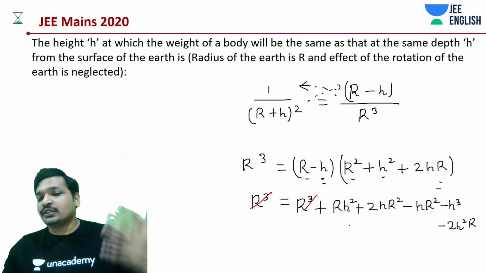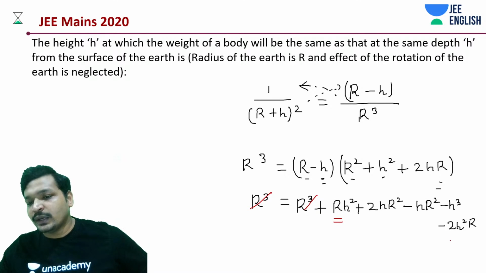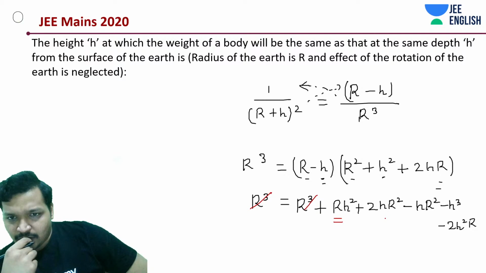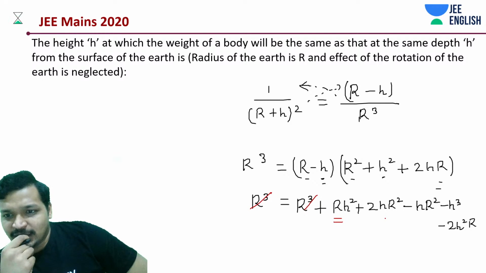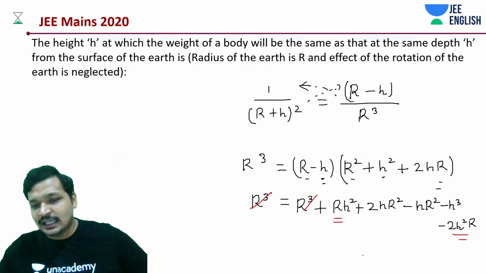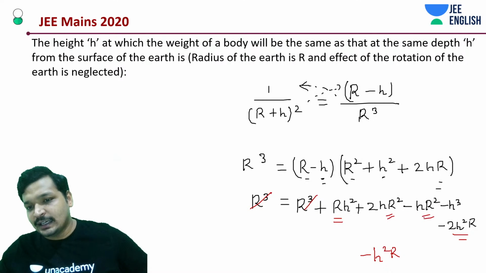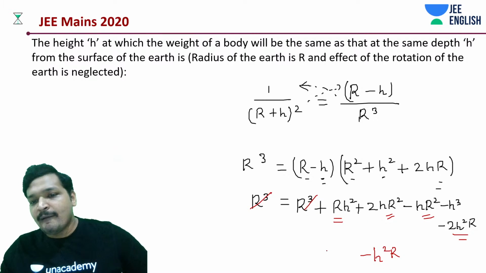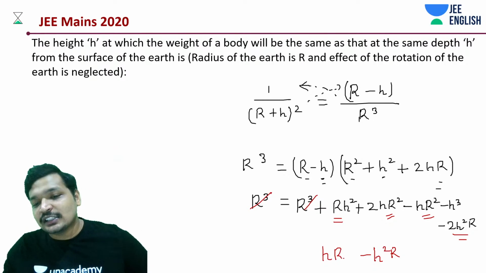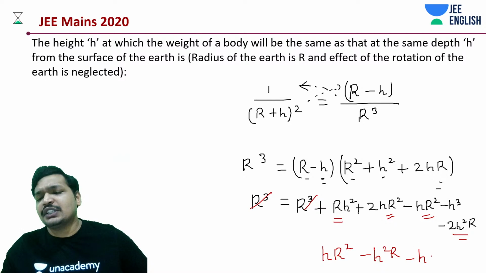So r h square and minus r h square cancel. Then minus h square r, and 2hr square minus h square r, so basically hr square and minus h cube.